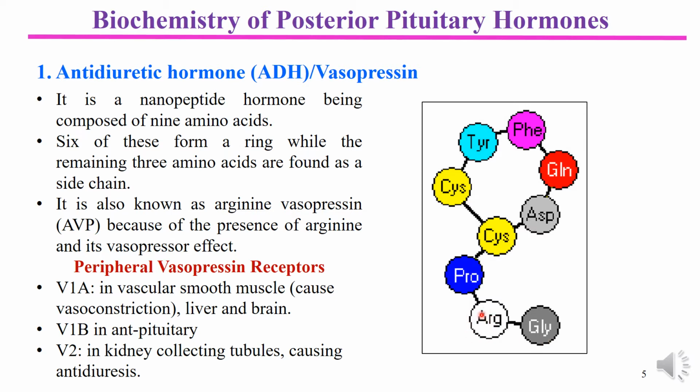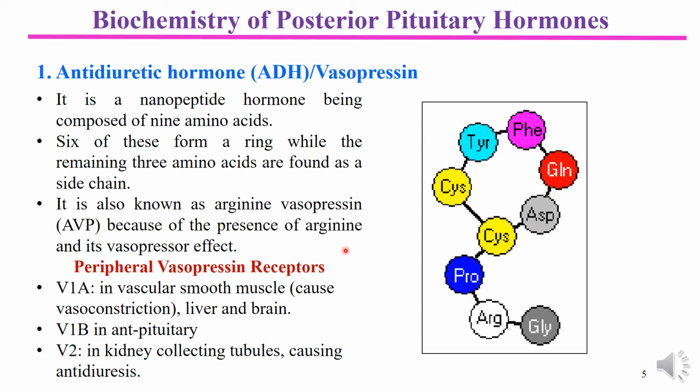specific amino acid is arginine. It is also known as arginine vasopressin because of the presence of arginine, and its other name, vasopressin, is given because of its vasoconstrictive or vasopressor effect.